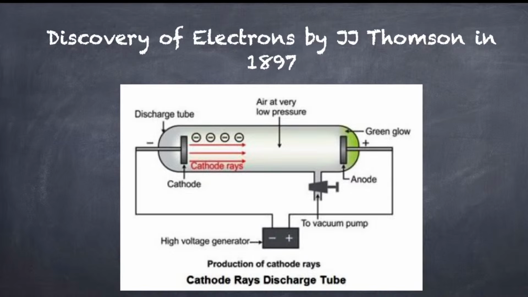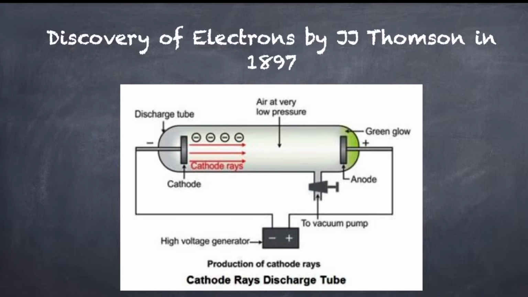Now, let's look at this structure once again. He took a glass tube called a discharge tube and placed two metal rods, the cathode and the anode, inside it. He connected the cathode to the negative terminal of the battery and the anode to the positive terminal. He also had a vacuum pump to remove excess air from the glass tube, because air is a good conductor of electricity.